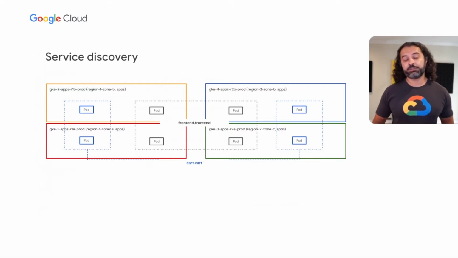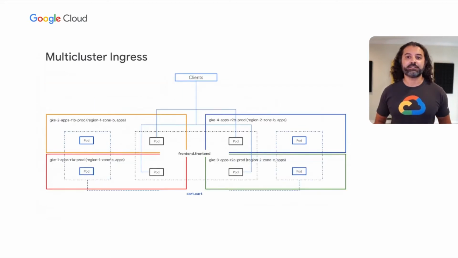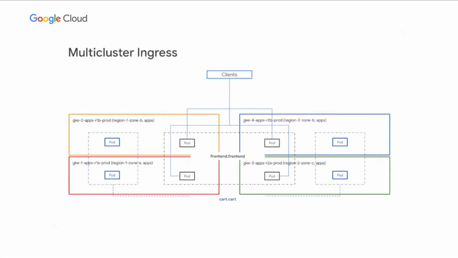Here we have 2 distributed services. What if the front-end service wants to talk to the cart service? How does the front-end service know which pods are healthy for the cart service, which pods to get to, and how to route to those pods? So this is kind of the east-west traffic problem. Next is Ingress. Again, in a single cluster environment, we have an Ingress object.